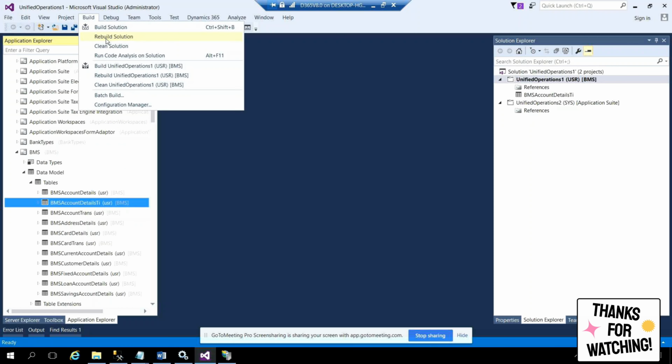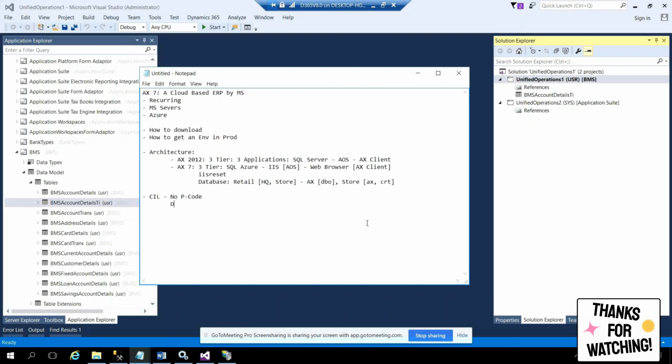You write the code in X++, you build, it is converted into IL, intermediate language, or MSIL, or CIL, common intermediate language. And all your development and debugging, everything is done in Visual Studio. Deployment has some other ways, but development and debugging are all in Visual Studio.